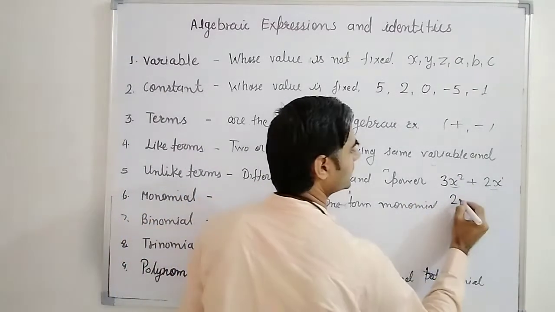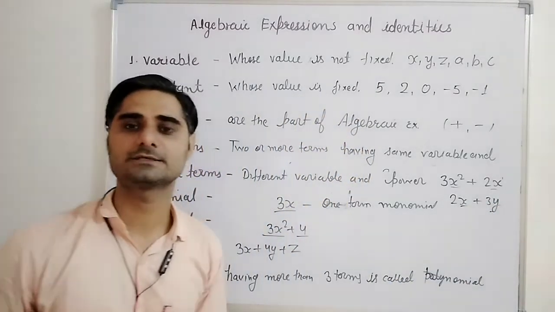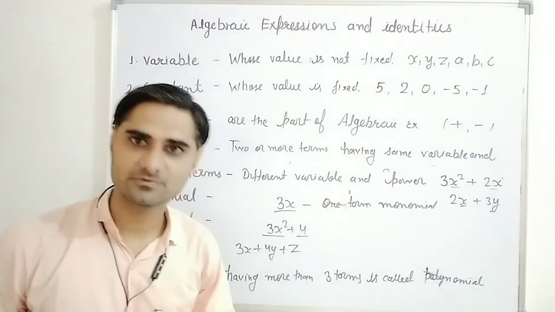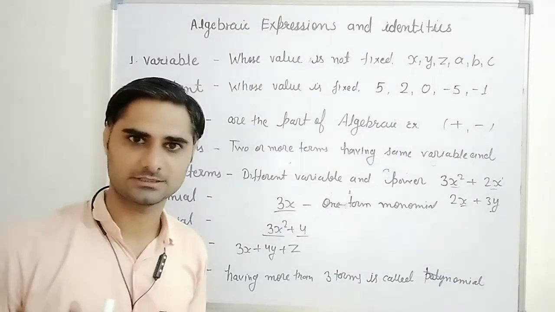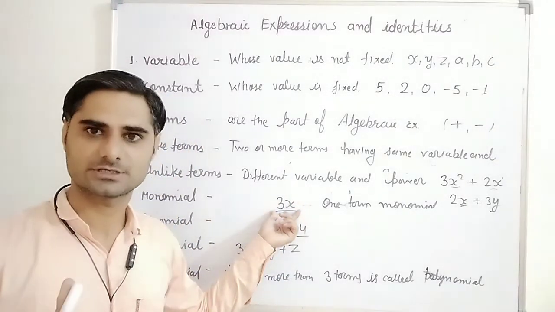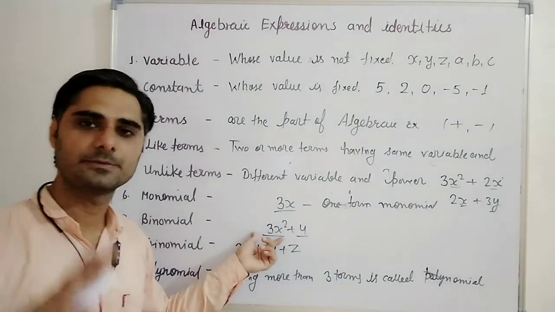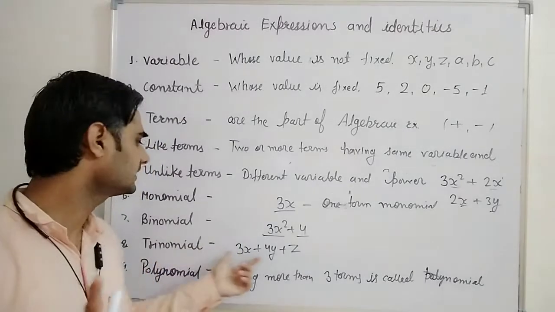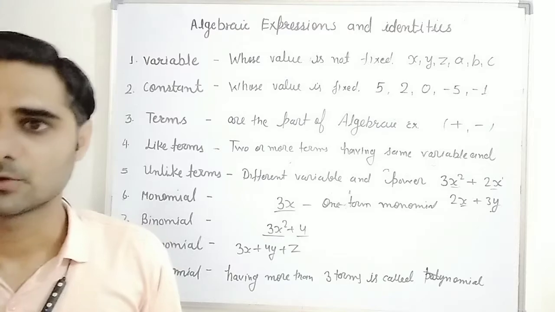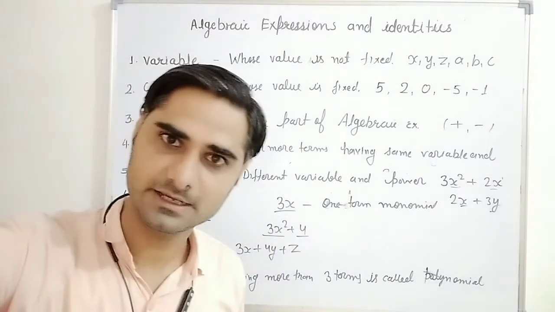If I write here 2x plus 3y, here the variables are different. These are also not like terms. So like terms means same variable and same power. Both things we have to see. Now next one is monomial, an algebraic expression having one term only. Binomial has 2 terms. Trinomial has 3 terms. And polynomial, more than 3 terms we can say. Okay. So these are the basic terms of algebraic expressions.